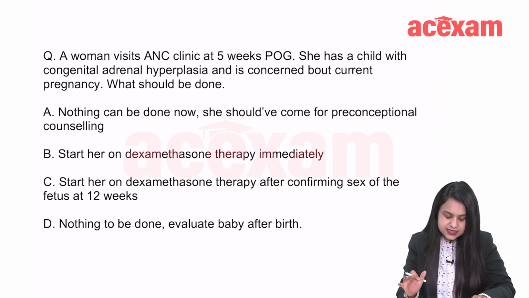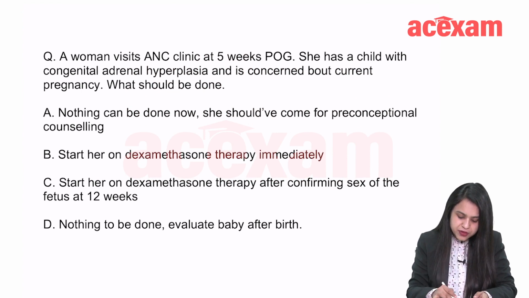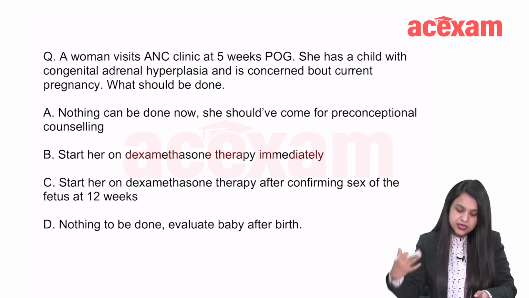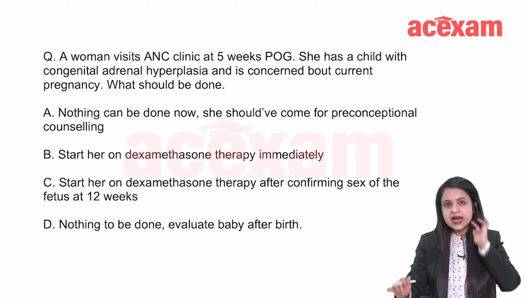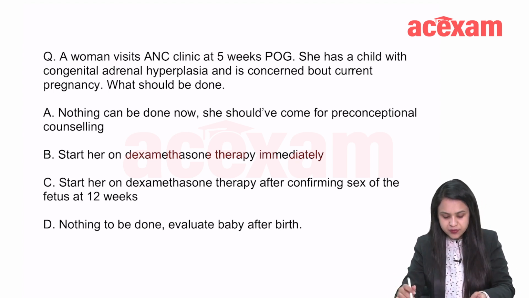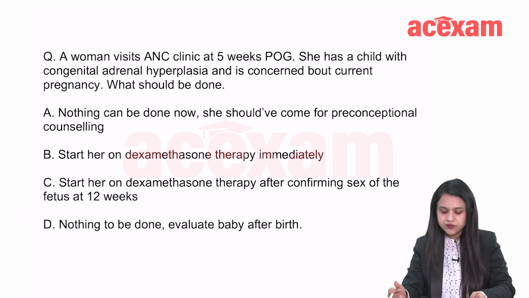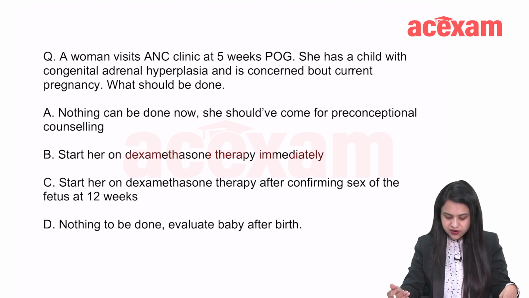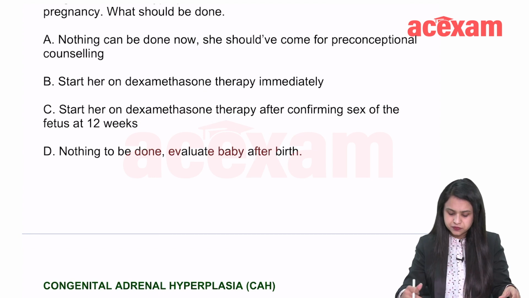Now, this is the next and a very interesting question. A woman visits ANC clinic at 5 weeks period of gestation. She has a child with congenital adrenal hyperplasia, and is concerned about her current pregnancy. So the female has already had a child who is suffering from congenital adrenal hyperplasia. What should be done? First, nothing can be done now. She should have consulted before getting pregnant. Second, start her on dexamethasone therapy immediately. Third, start her on dexamethasone therapy after confirming sex of the fetus at 12 weeks. And fourth, nothing needs to be done right now. You evaluate the baby after birth.